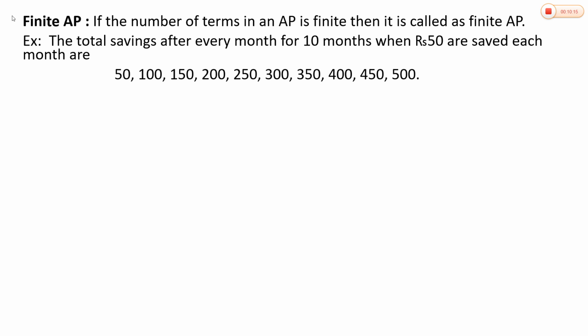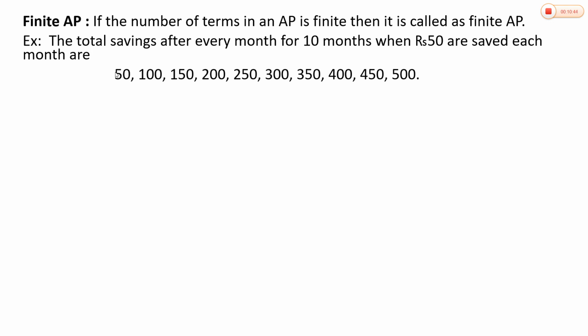Next we will see what is a finite arithmetic progression. If the number of terms in an arithmetic progression is finite, then it is called a finite arithmetic progression. Very simple. For example, the total savings after every month for 10 months when rupees 50 are saved each month.